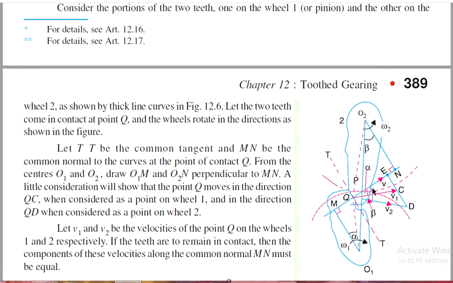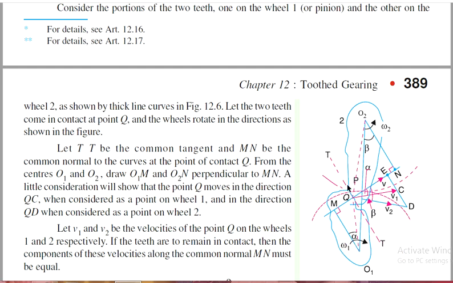This is one gear and this is the other gear. Let the two teeth come in contact at the point Q and the wheels are rotating, one anti-clockwise and the other clockwise.